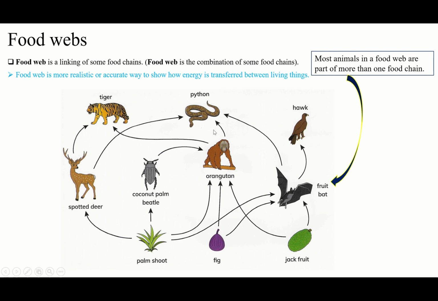So these things, you see that the multiple direction, it means they are part of more than one food chain.